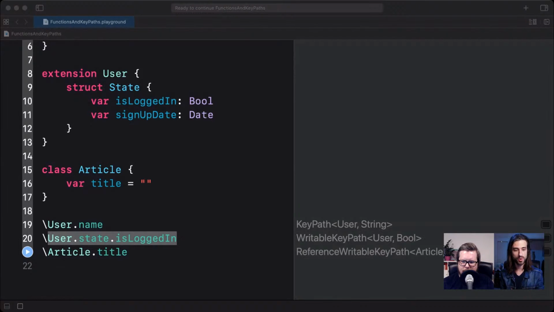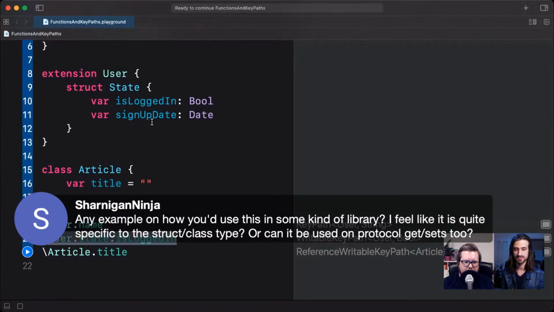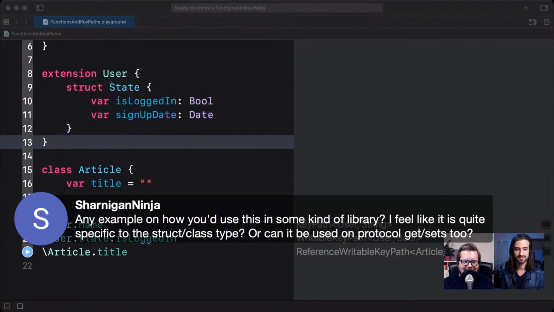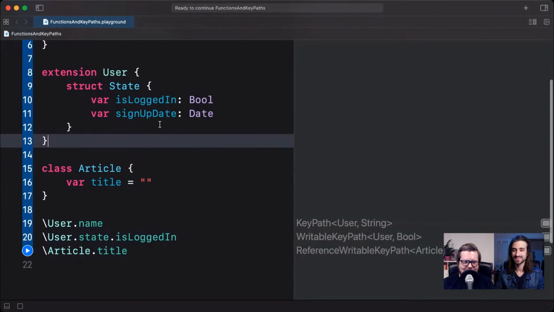We have a great question, so I'm going to display it. Okay. The question is basically, can we also use KeyPath with protocols and not just structs and classes? And actually, I was just thinking that I've never tried it. I'm thinking that it should work, but I've never tried it. All right, good question here. I am quite sure that it works, but we're live here, and we might make mistakes. Let's try it and say, hey, let's try it, right? So we are not sure until we can try it.